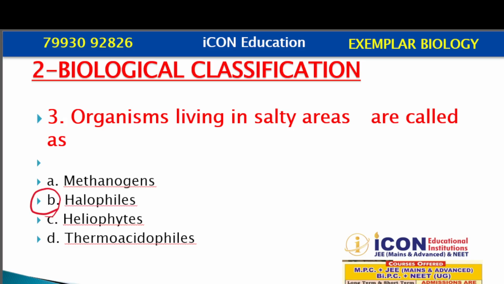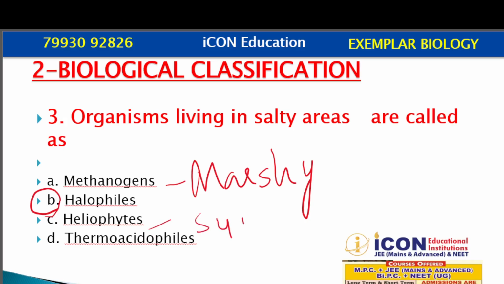Now let us see the other options. Methanogens are the organisms that live in marshy areas. Heliophytes are the plants that grow in direct sunlight. Thermoacidophiles are the organisms which can tolerate acidic conditions.